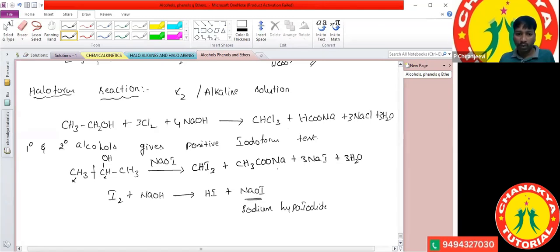If you take more moles of the iodine, how many moles can we take? 4 moles, and 5 moles of the water molecule. In this condition, if you take acetone, 5 moles of NaI and 5 moles of the water molecule are going to be formed.